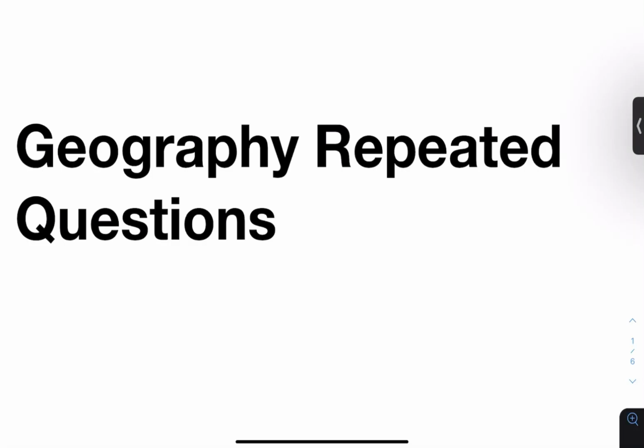We are doing repeated questions in prelims. Today we are covering geography. Total 12 questions were asked in 2021 prelims, and in this video we will see how many questions were repeated directly or indirectly. First question.